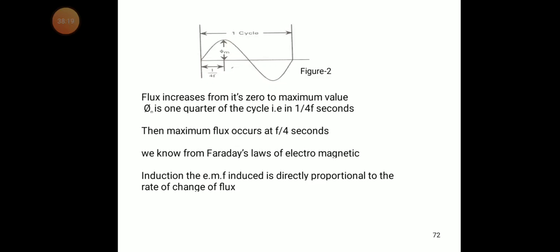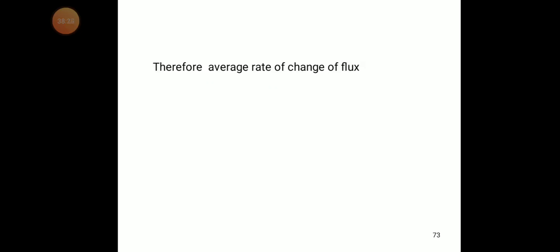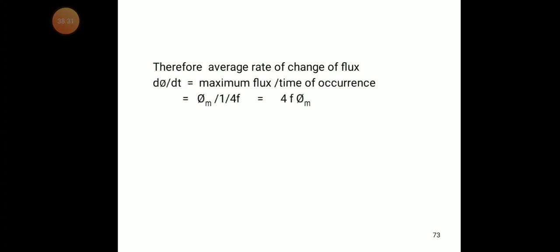Therefore, the average rate of change of flux is dΦ/dt equals maximum flux divided by the time of occurrence. The maximum flux is Φm, and the time of occurrence is a quarter period, 1/4f.